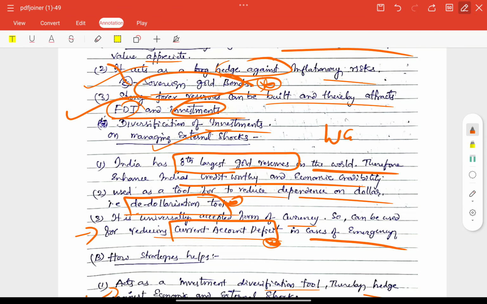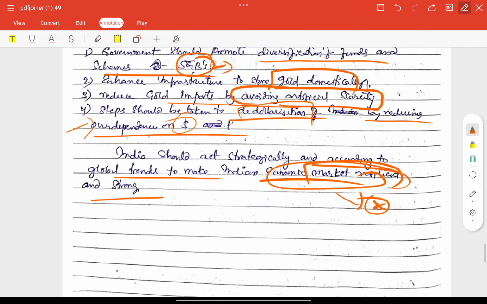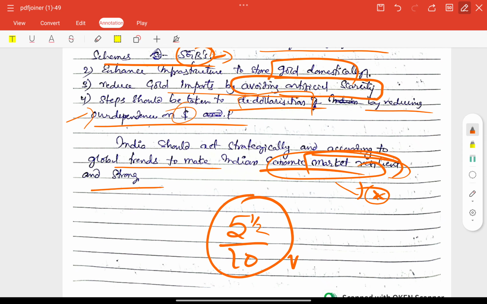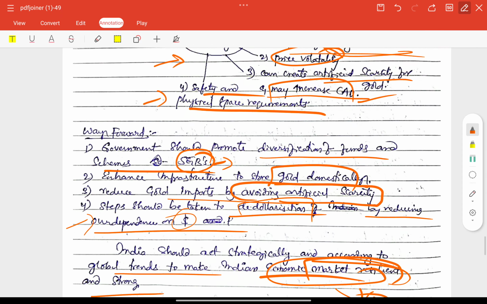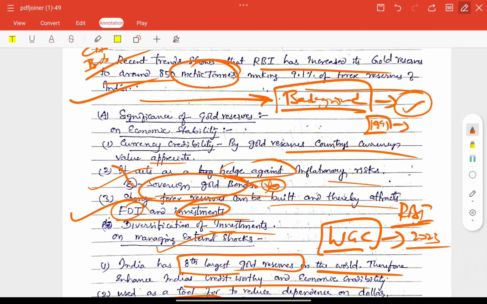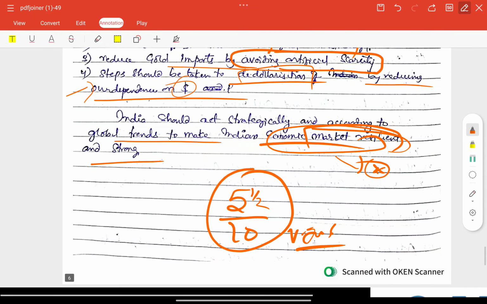Some important issues like the World Gold Council and the RBI 2023 report, these types of important reports or terms need to be included here as keywords, right? Otherwise everything is okay here. So overall we can provide 5.5 out of 10 marks here. Very good effort. So for economy-type answers, you need to build or increase by providing some important reports, indices, or important facts, especially, right? So that is the main importance.